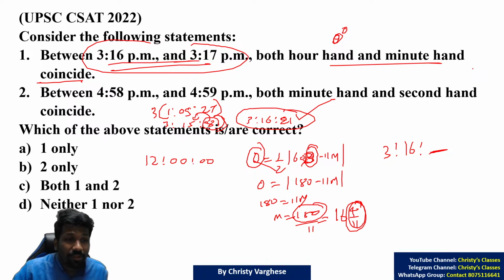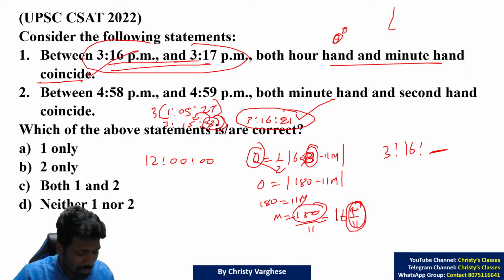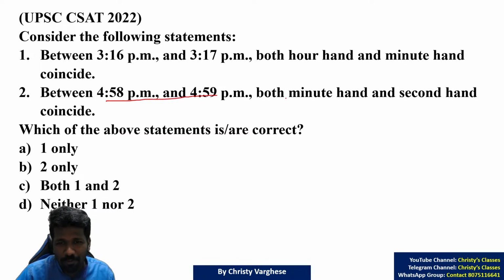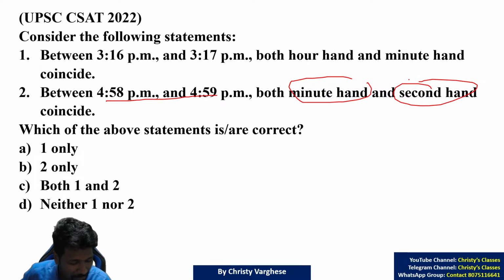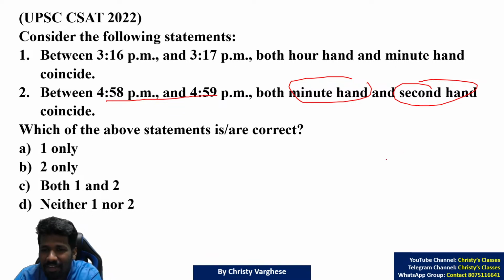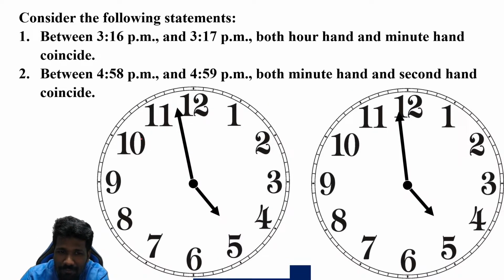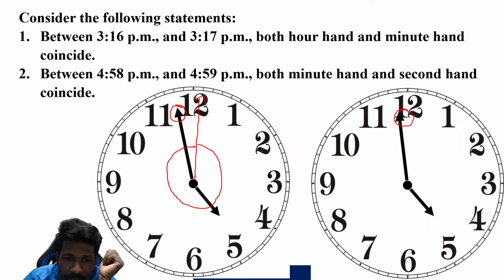So anyway, this statement is correct now. Now one more statement is there in this question. That statement is very interesting: between 4:58 and 4:59, both minute hand and second hand. Twist in the question: minute hand and second hand is asked, not minute hand and hour hand. We haven't discussed the second hand till now. But 4:58 and 4:59 means at 4:58 the minute hand will be here, at 4:59 the minute hand will be here. But where will the second hand be? At 4:58, the second hand will start from here. At 4:59, the second hand will be back here itself.